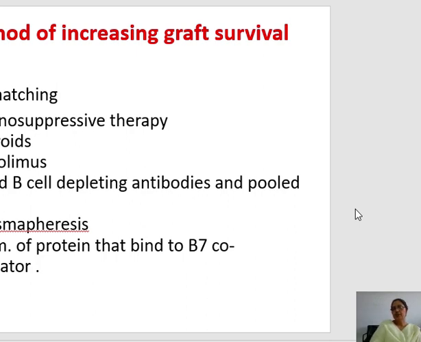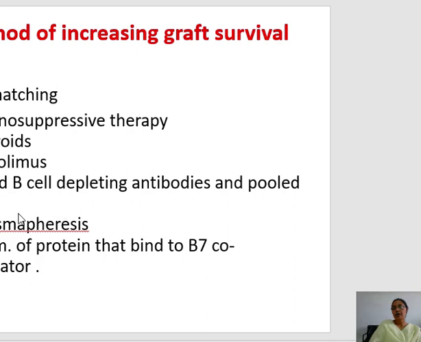Immunosuppressive therapy we give to the recipient in different forms. We give the recipient steroids, then tacrolimus, which causes inhibition of the T cells, so there is less T cell activation and subsequent inflammatory injury. Then T and B cell depleting antibodies.